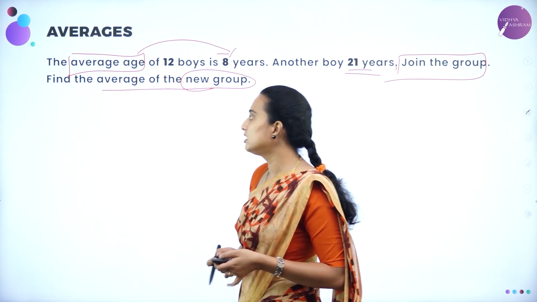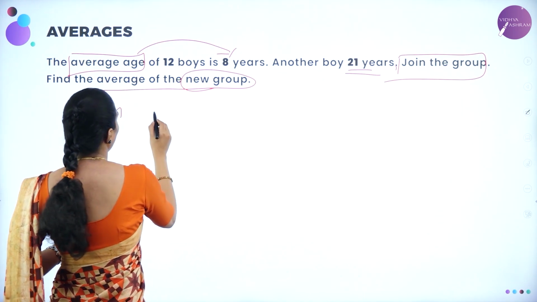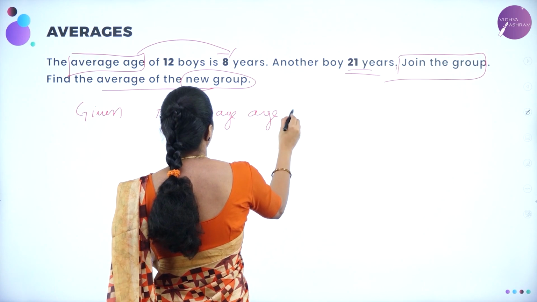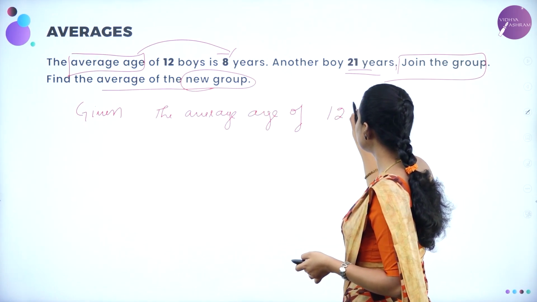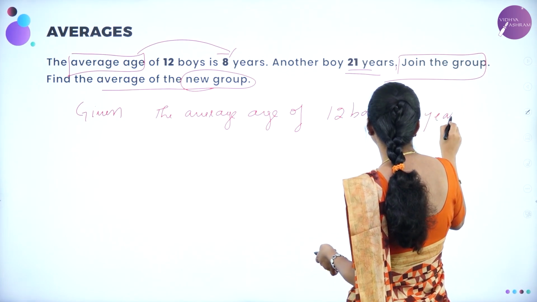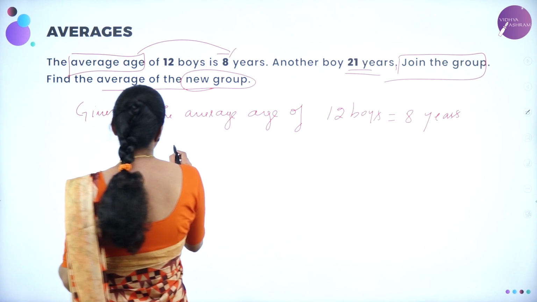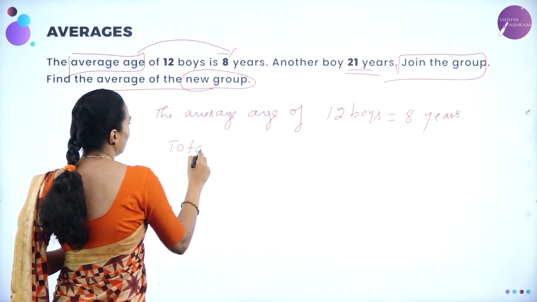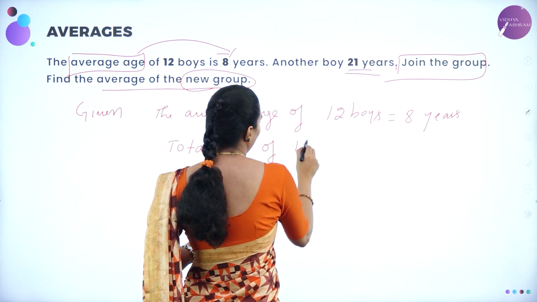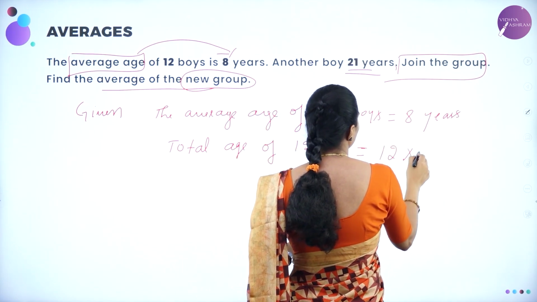So what I am going to take here, given: what they have given, the average age of 12 boys will be equal to 8 years, right? 8 years means the total age of 12 boys will be equal to 12 into 8, correct?